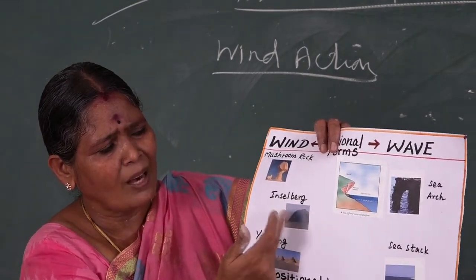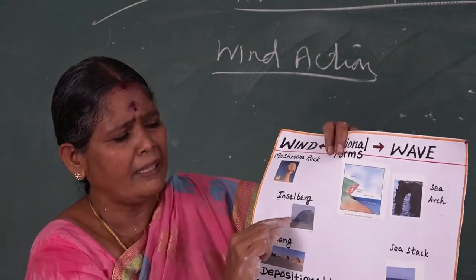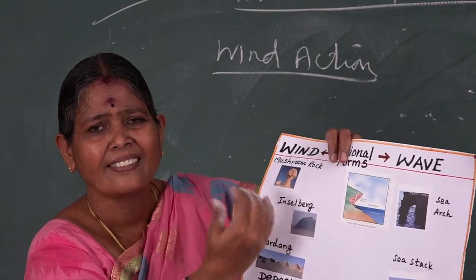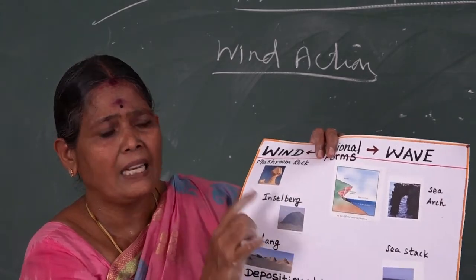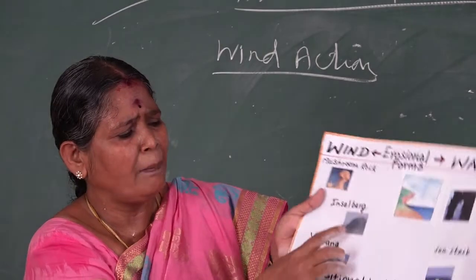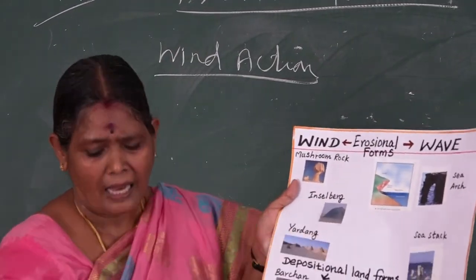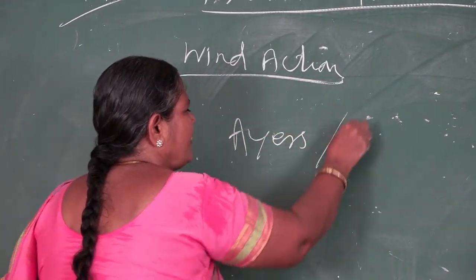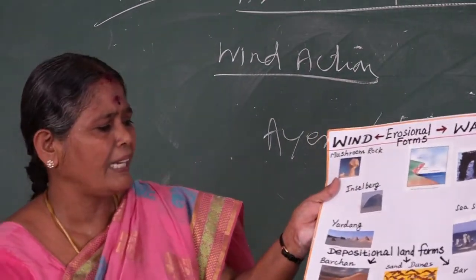Some grains are transported and eroded, especially in volcanic rocks, because these are resistant to wind action, so they give residual hills called Inselbergs. These higher rocks are Ayers Rock, or Uluru rock. Where do we find it? In Australia.